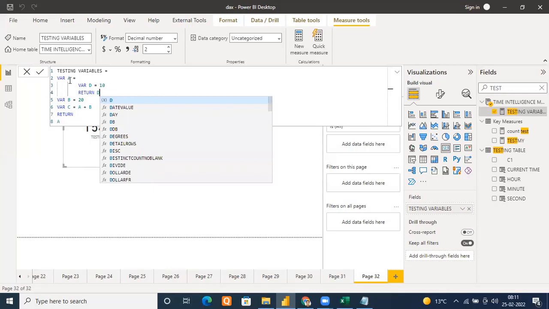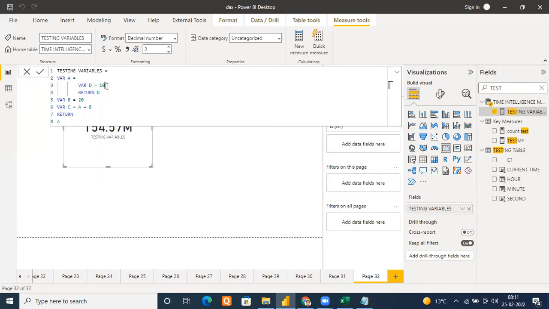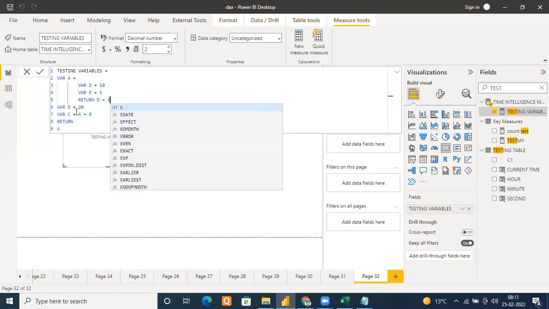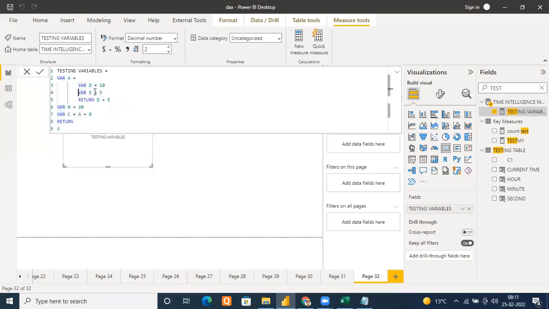Okay, now what will A take? Whatever it returns. What will it return? D. I can take multiple variables here as well. For example, I take one more variable, E, equal to suppose 5, and I can return D plus E. So within a scope, you need at least one return statement. It will return D plus E, and whatever it returns will become the value of A. Is it okay, everyone? Please tell me.